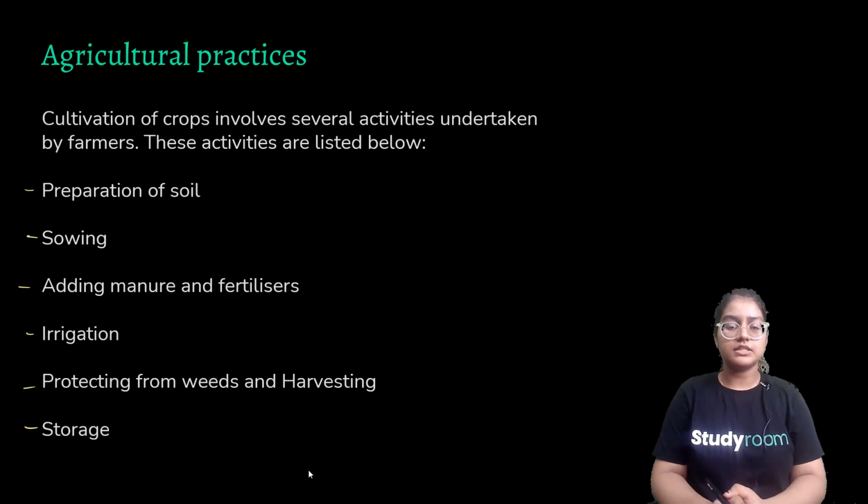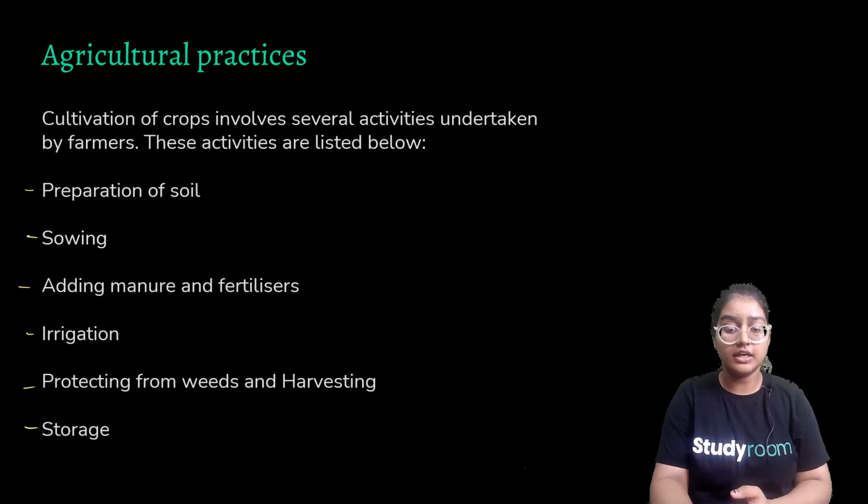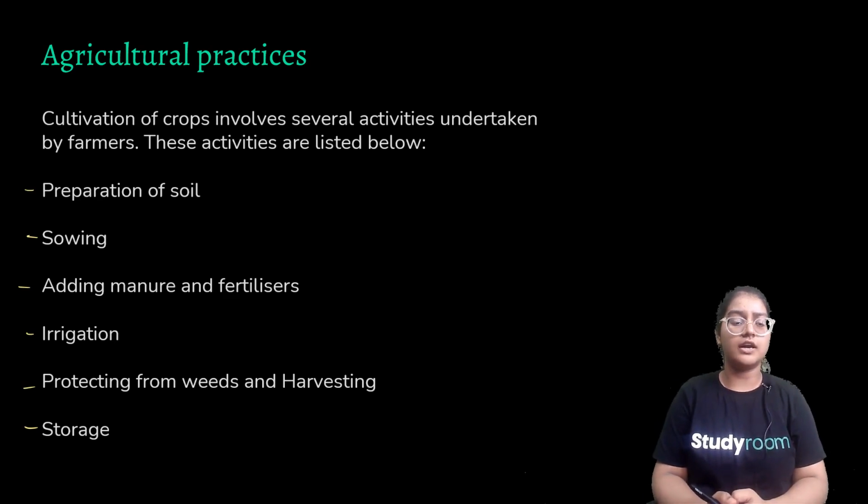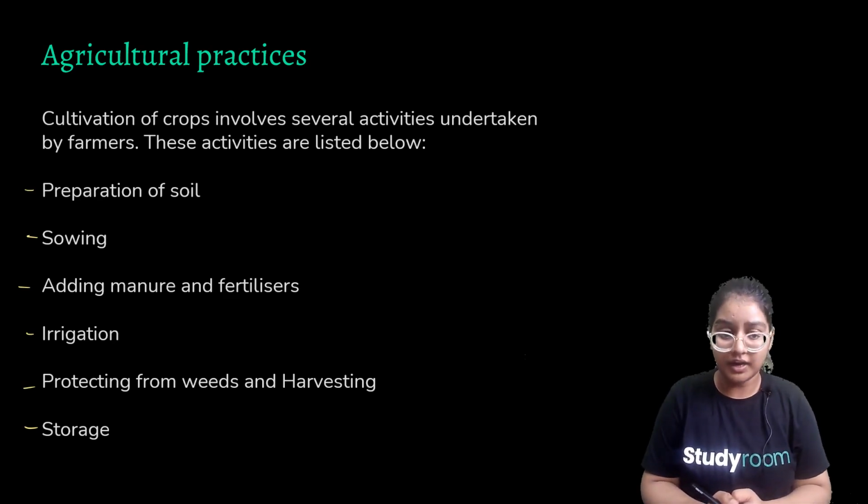So now we have discussed what agriculture is and what the two different varieties of crops are. When did agricultural practices start? It started around 10,000 years BC. So now the very last topic of this video, agricultural practices.